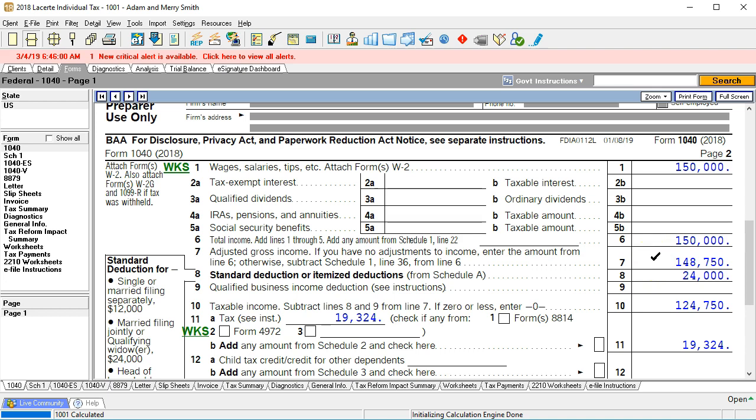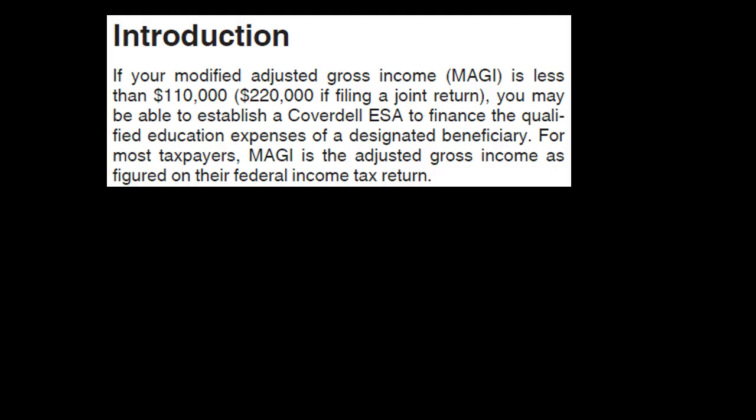Whenever we see that M before it, it means modified adjusted gross income, not typically an amount found on the tax return, but it's usually going to be some modification specific to whatever we are talking about. In this case, we have a modified adjusted gross income, which is in essence the adjusted gross income found on line 7 with any kind of modification specific to the ESA.